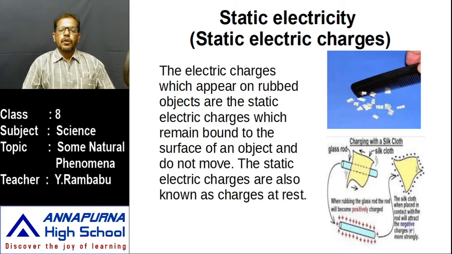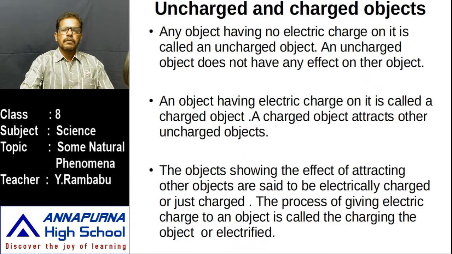gains electrons. Which loses electrons? That acquires positive charge, and which gains electrons? That acquires negative charge. And these charges which are acquired reside on the surface of the body, and this exerts force on an uncharged body. That's why all these rubber bodies attract small pieces of paper or lightweight objects, and these bodies are categorized as charged and uncharged bodies.